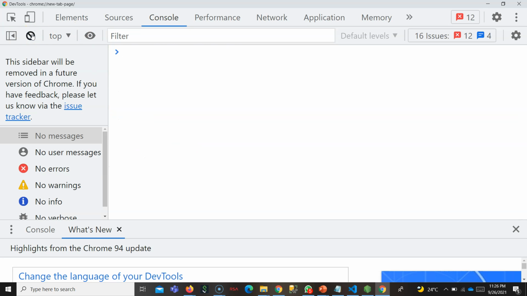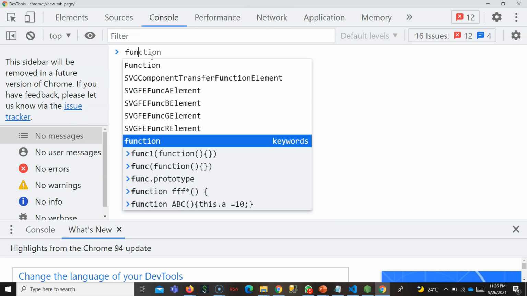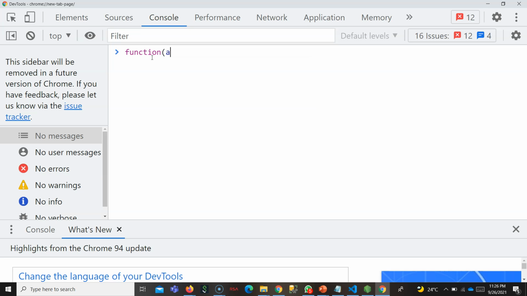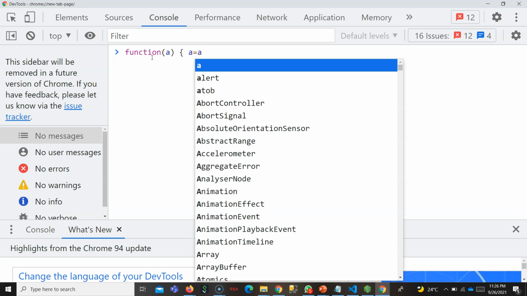So which is better? Just think over this. You may have a function. In JavaScript, you need not tell what type of variable it is. You have a function like this. Maybe the person who wrote this function thought it should accept only numbers, and he might have written something like a equals a plus b.